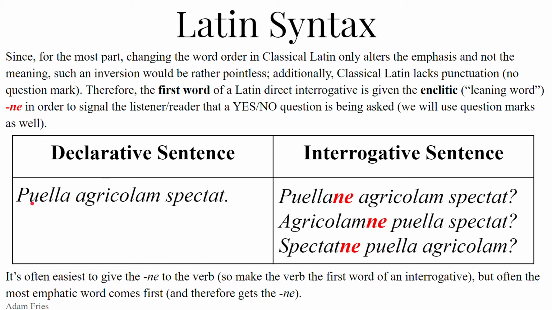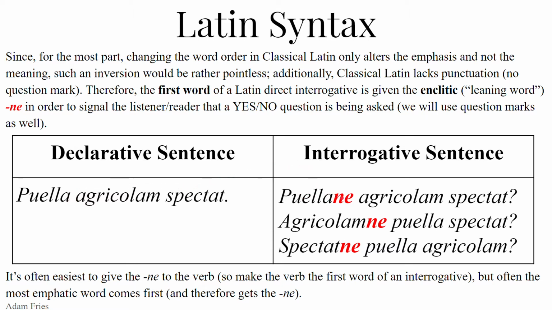So the nominative subject does the verb to the accusative direct object. Easy. Interrogative. All right, how do we turn this declarative, the girl looks at the farmer, the girl does look at the farmer, the girl is looking at the farmer, into a question? Just add ne to the end of the first word. Automatically makes it a question.